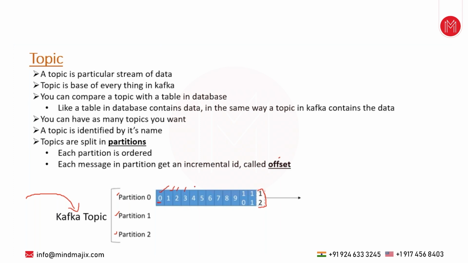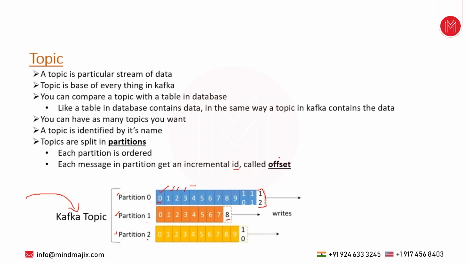Like this, we have incremental IDs, and sequentially they will be increased. They start from 0, and based on how many messages are published, the IDs will be allotted. So one ID you call an offset. In partition 0, there are 12 offsets, which means there are 12 messages. Let's assume some messages are published into partition 1, so it has 8 offsets, which means 8 messages. Let's assume some messages are published into partition 2, so it has 10 offsets, which means there are 10 messages.